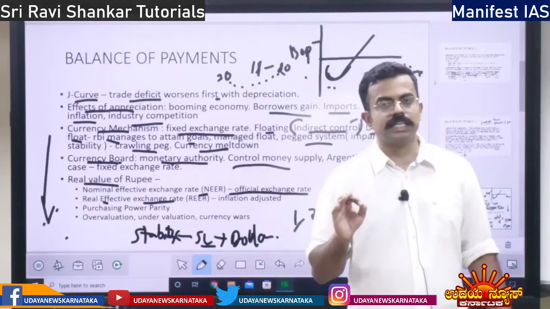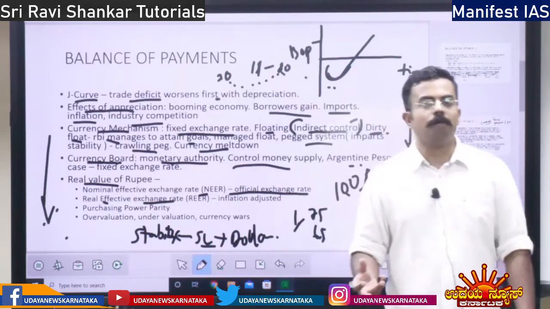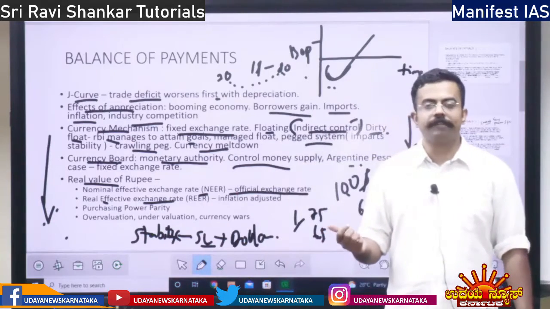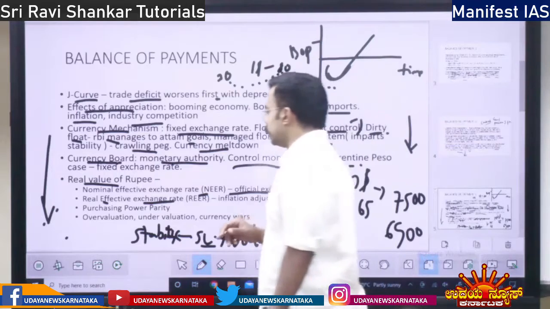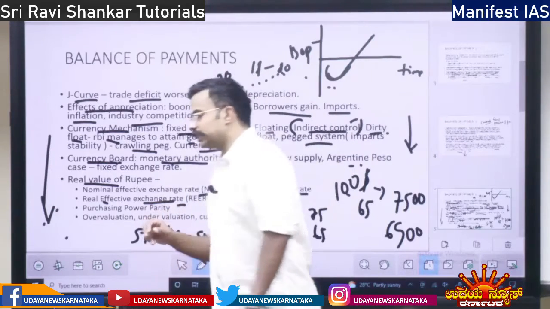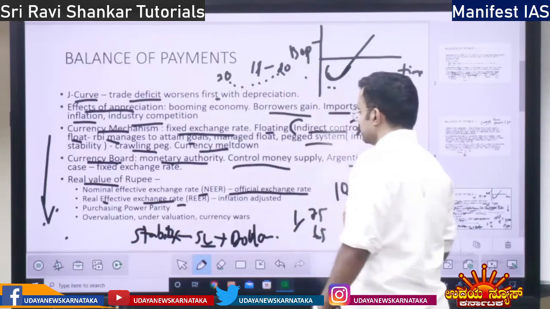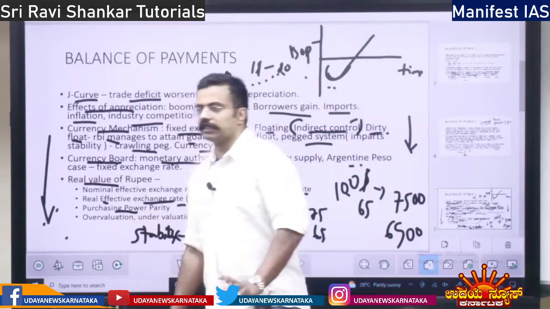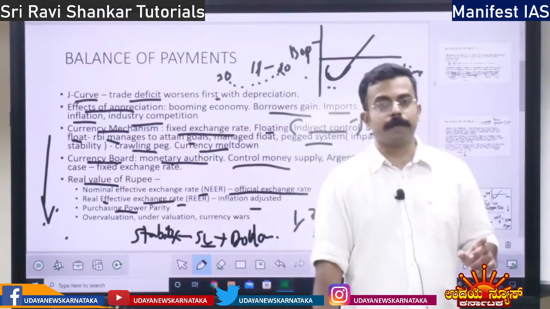In the nominal effective exchange rate, if you remove the inflation, how much the currency has appreciated because of inflation, we will get the real effective exchange rate. So this is inflation adjusted. Then the third currency mechanism is purchasing power parity.